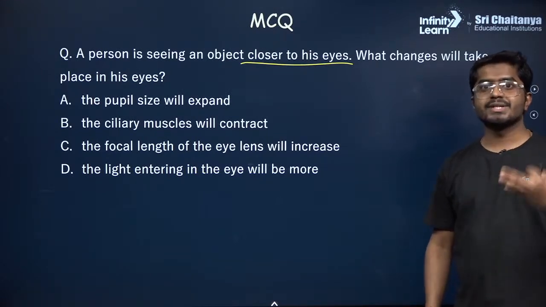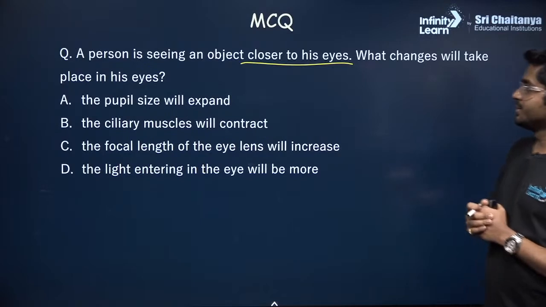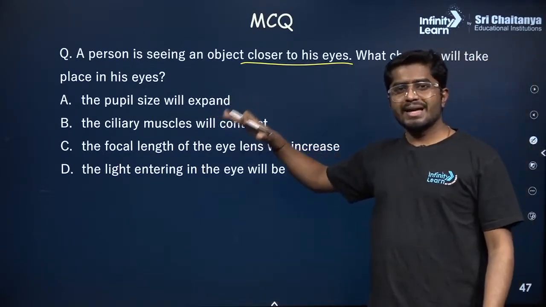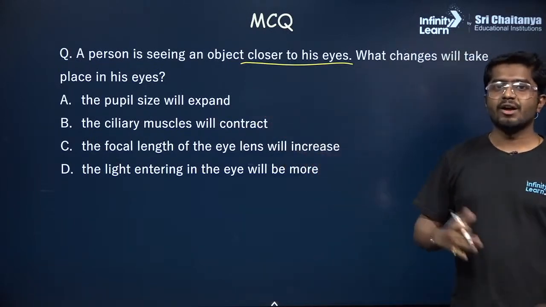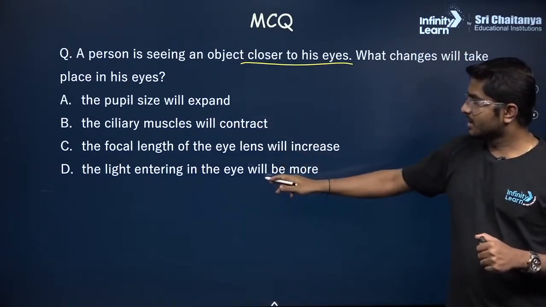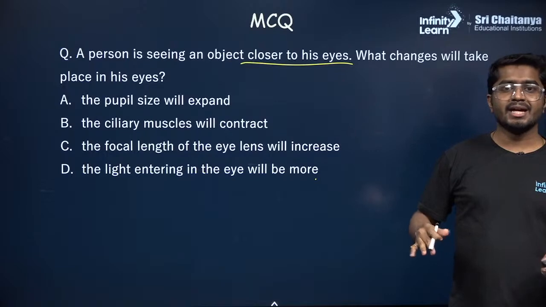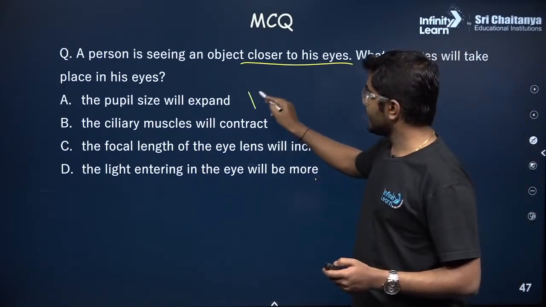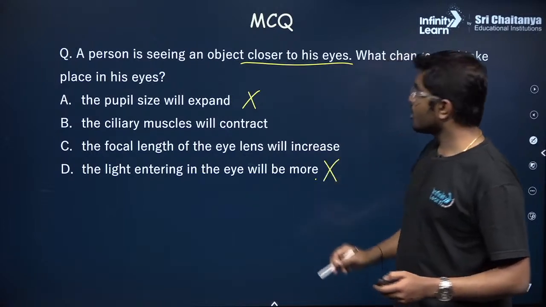So in that process, what changes happen? Pupil size will expand. So does this have to do with the pupil or the iris? The option number D or option number A? No, there is no change in the brightness. So this option A or D, they are wrong.